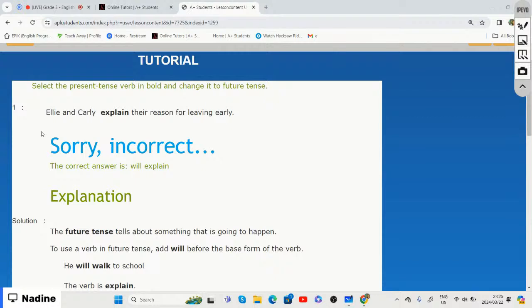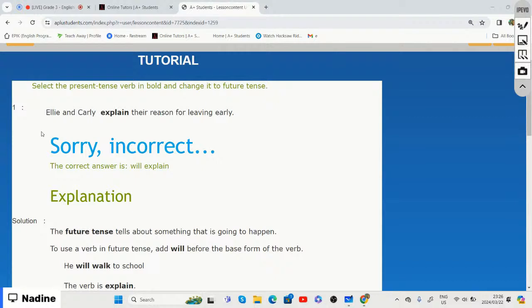They put the verb in bold so that it can be easier for you to identify what the verb is. So now it says Ellie and Carly explain the reason for leaving early. This is the present tense.